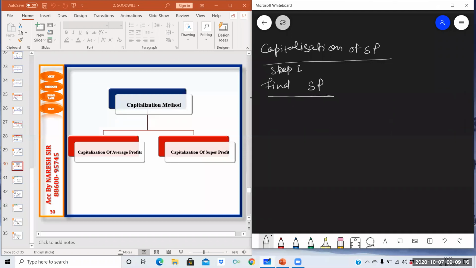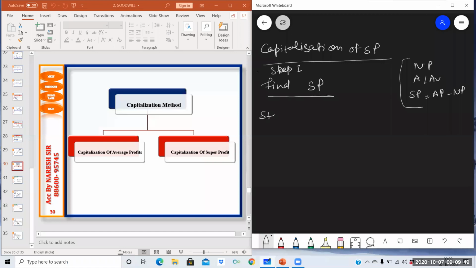First step was find out normal profits. Second step was find out actual or average profit. Third step was find out super profit, which is actual or average profits minus normal profits. Very good. So by using these steps, we can find out super profit. So the first step of capitalization of super profit is just find out super profits.